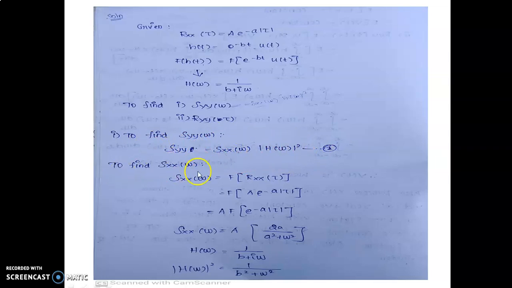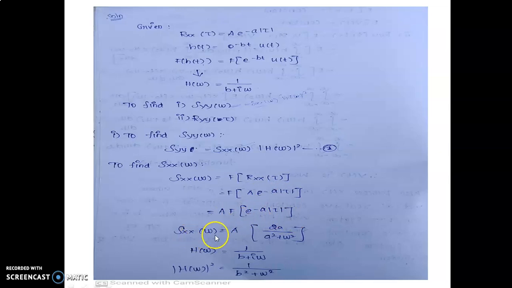To find S_xx of omega, S_xx of omega is equal to the Fourier transform of R_xx of tau, equal to the Fourier transform of a into e power minus a modulus of tau, which is a into the Fourier transform of e power minus a modulus of tau.